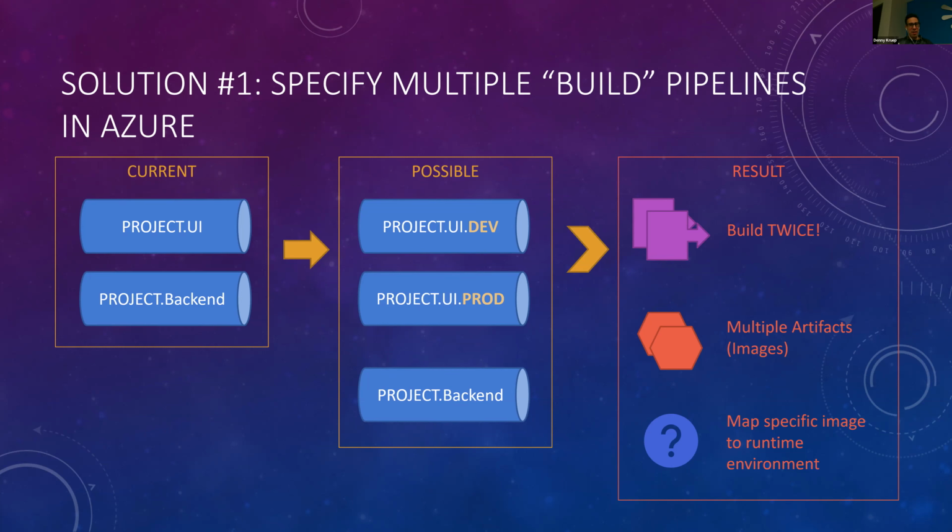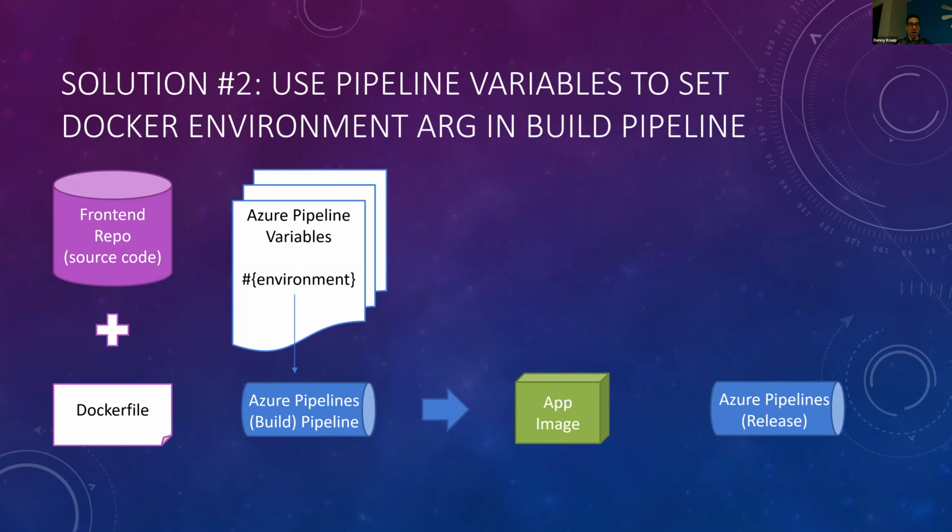And then I would have to make sure I'm always mapping the right image to the right runtime environment. So this would involve a lot of management on the DevOps side, and so I went looking for other options. The next option that I found was to maybe use those pipeline variables that Azure offers, set up an argument in there, and plug that into the build stage of the pipeline.